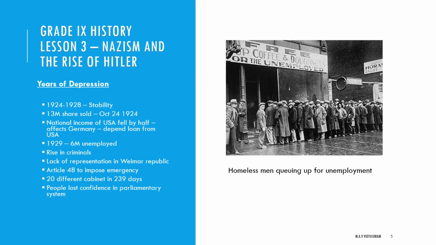It gave the president the power to impose emergency, suspend civil rights and rule by decree. Within its short life, the Weimar Republic saw 20 different cabinets, in 239 days only. So people lost their confidence in the parliamentary system.